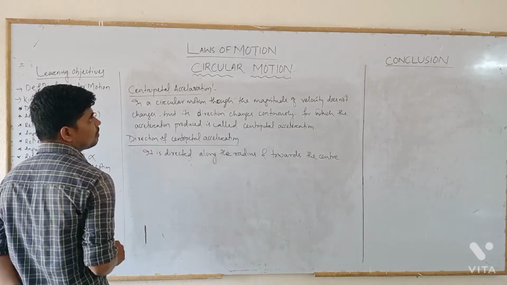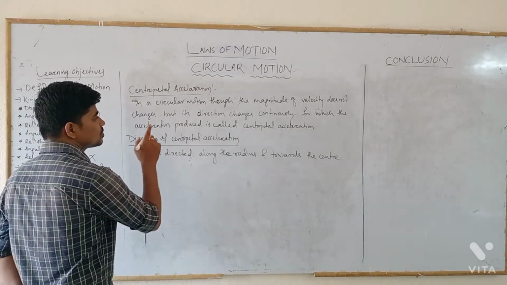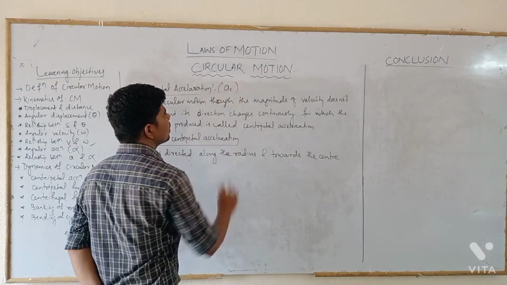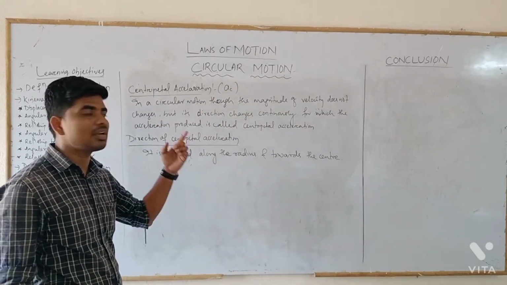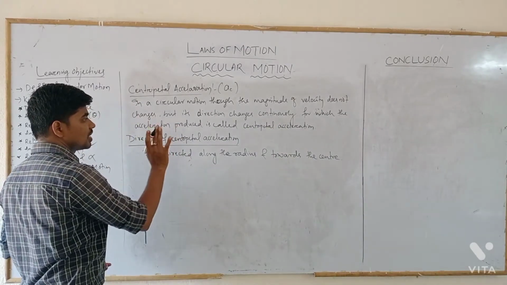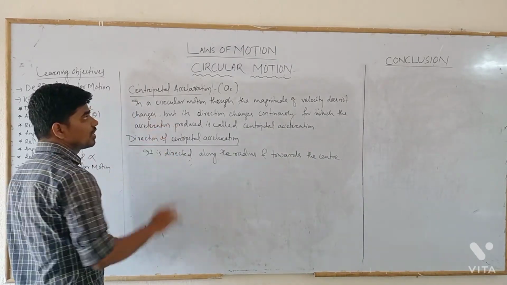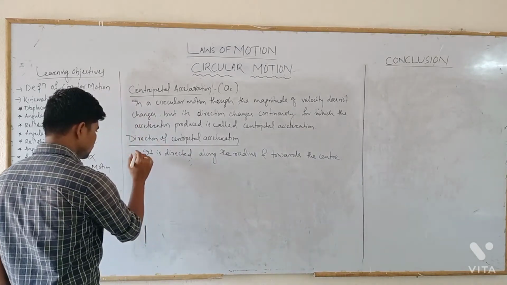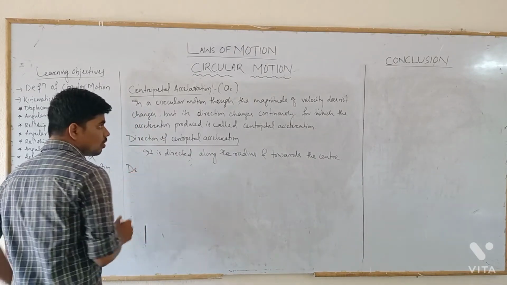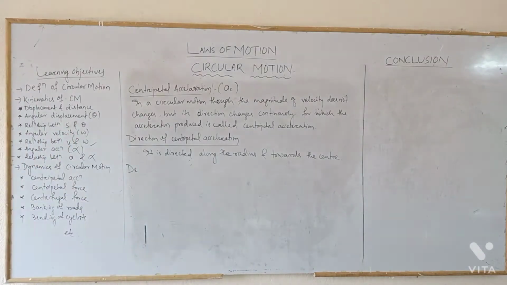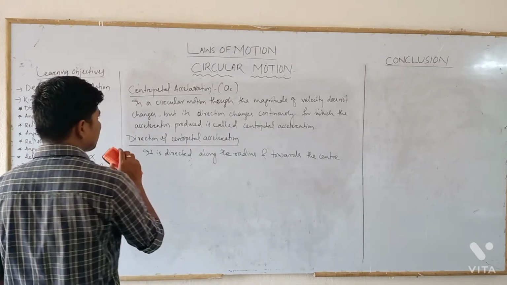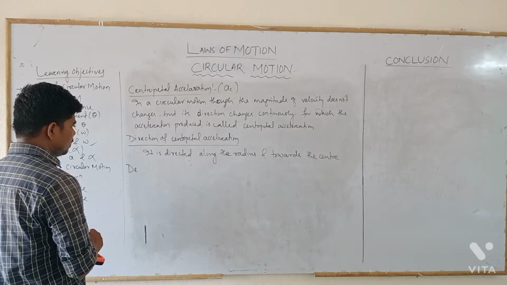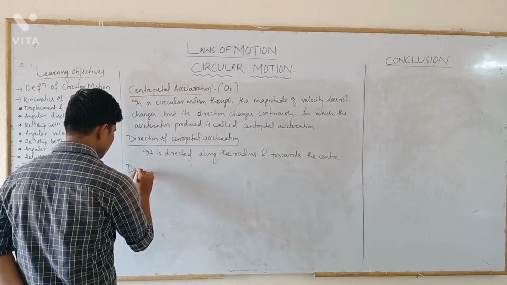Now comes the derivation for the magnitude of the centripetal acceleration. It is denoted by a_c, where c stands for centripetal and a for acceleration. It is always radial, so it is also called radial acceleration, as it is directed along the radius. So this is the definition, and now let's start the derivation.